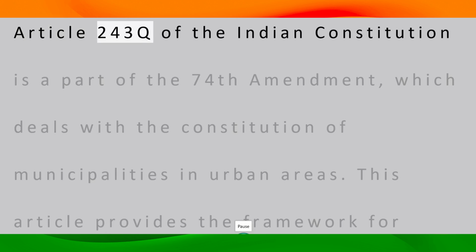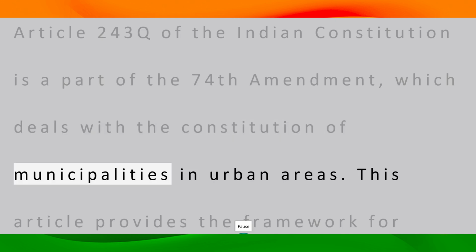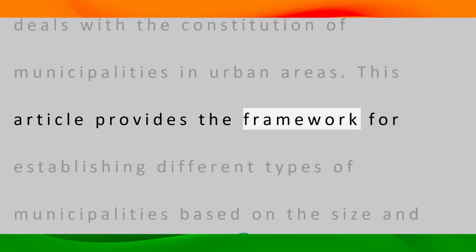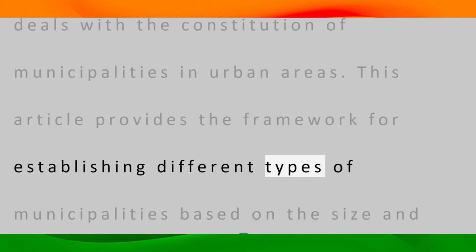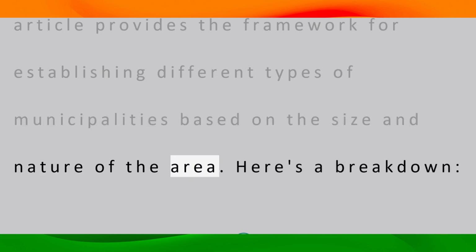Article 243Q of the Indian Constitution is a part of the 74th Amendment, which deals with the constitution of municipalities in urban areas. This article provides the framework for establishing different types of municipalities based on the size and nature of the area. Here's a breakdown.